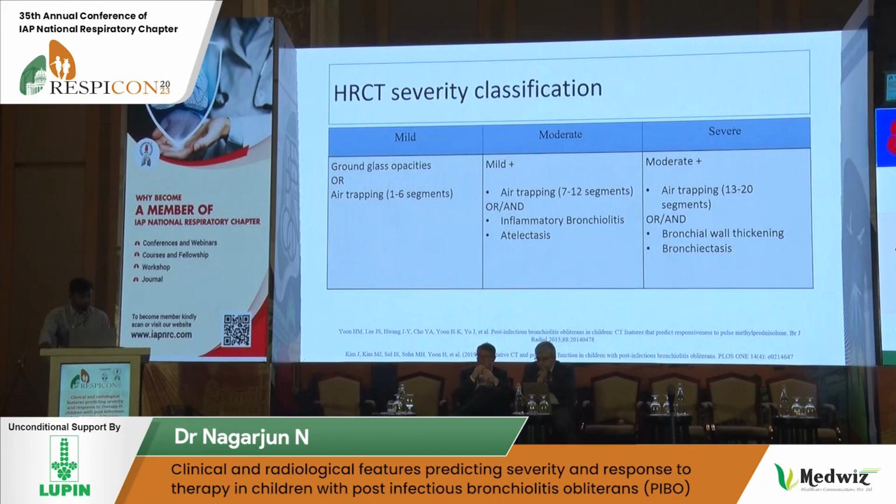HRCT severity classification. In the mild category, we included ground glass opacities or air trapping. We divided the lung into 20 segments, and based on the number of segments, we classified the severity as mild, moderate, or severe. Air trapping involving 1 to 6 segments was classified as mild, 7 to 12 segments as moderate, and 13 to 20 as severe. In the moderate category, we also considered inflammatory bronchiolitis and atelectasis as features, whereas the severe category was the moderate category with air trapping, bronchial wall thickening, and bronchiectasis.